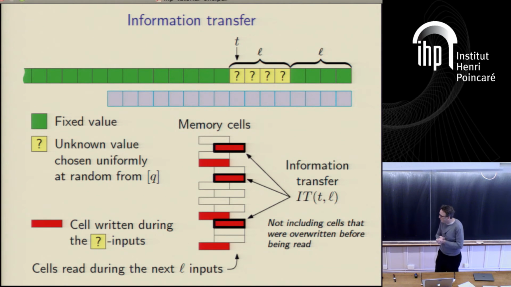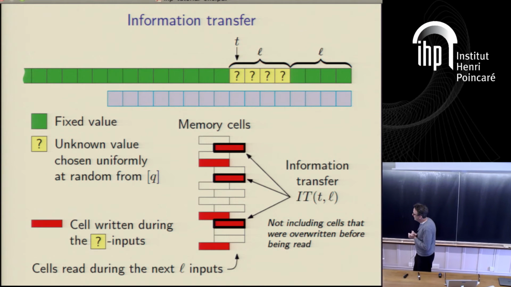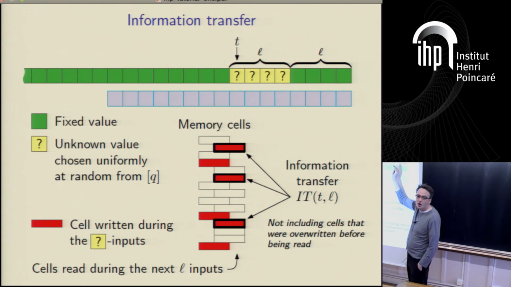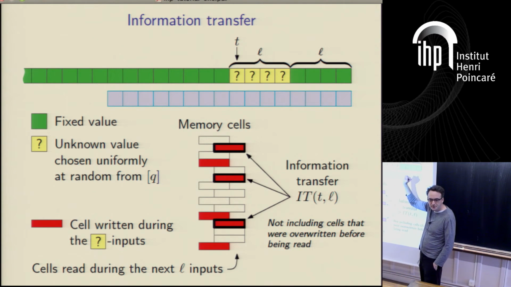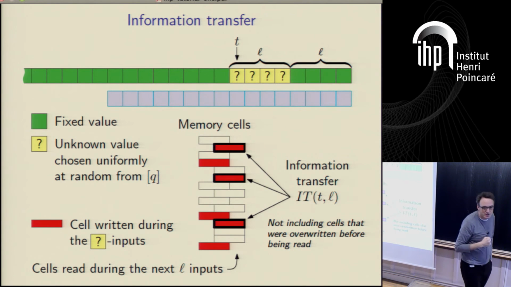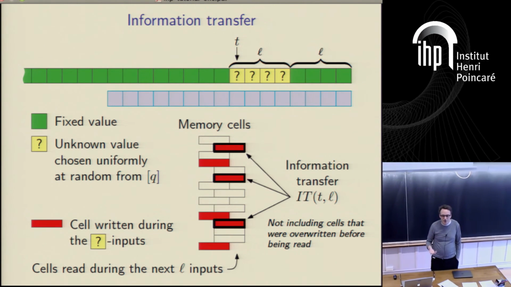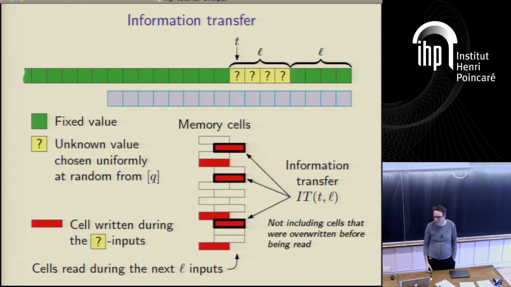So the information transfer is defined to be those memory cells that were written in the time period before, read in this period, and not overwritten in between. And that's what we want to argue about. We want to argue about the size of the information transfer. Fundamentally, the proof technique is that if you can show the information transfer is large, then you can show a lower bound for how long it has to take you to do the computation, because you have to read stuff. That's basically what's going to happen.